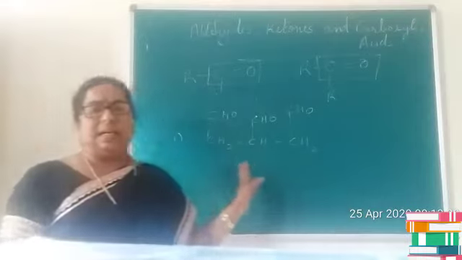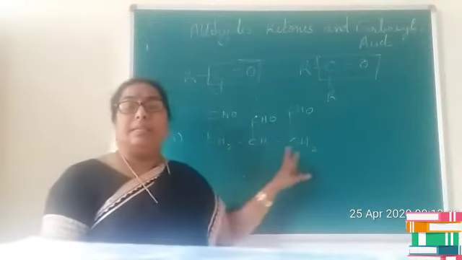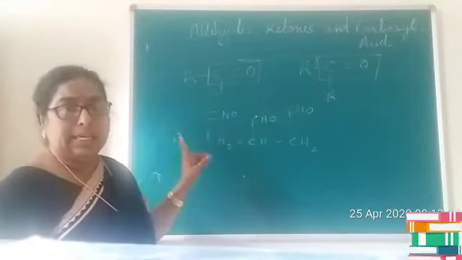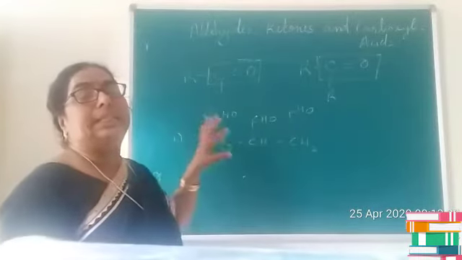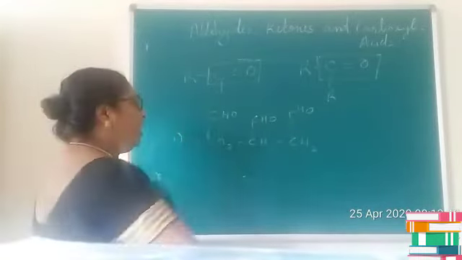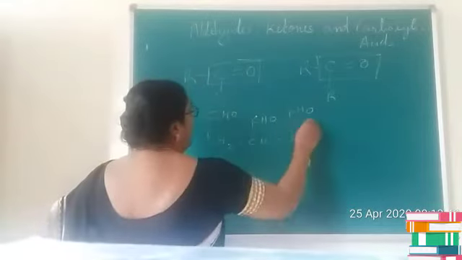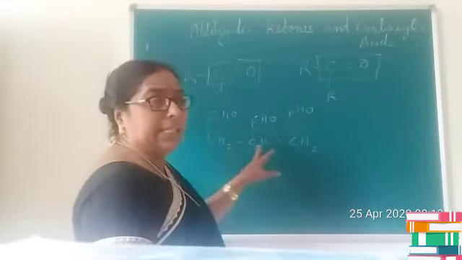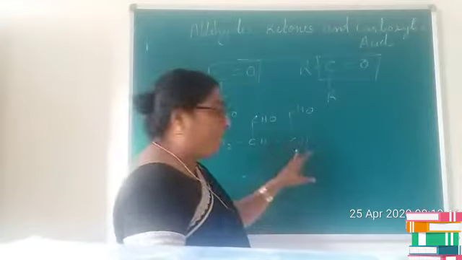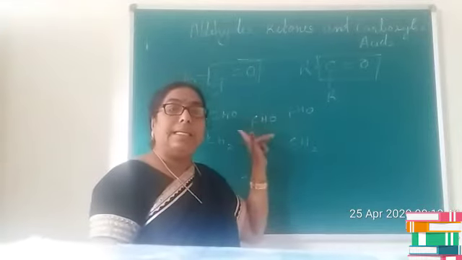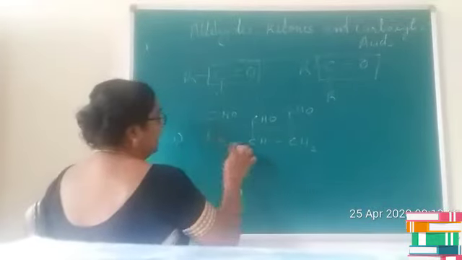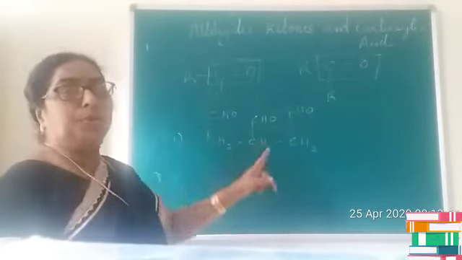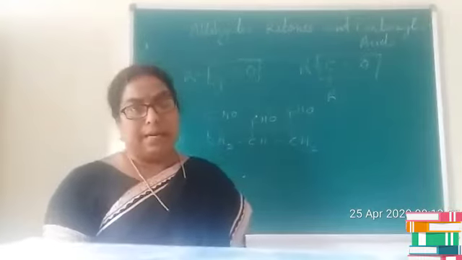Whenever you have an aldehyde with 3 or more functional groups, we will not consider them as part of the chain. None of them will be considered part of the chain. So we consider this compound as propane 1,2,3 tricarbaldehyde. Is it clear? The chain is considered as propane 1,2,3 tricarbaldehyde.